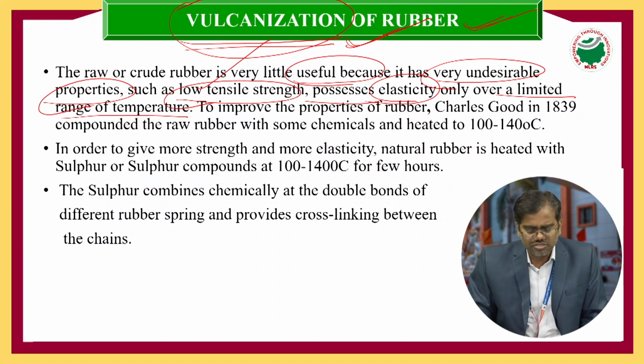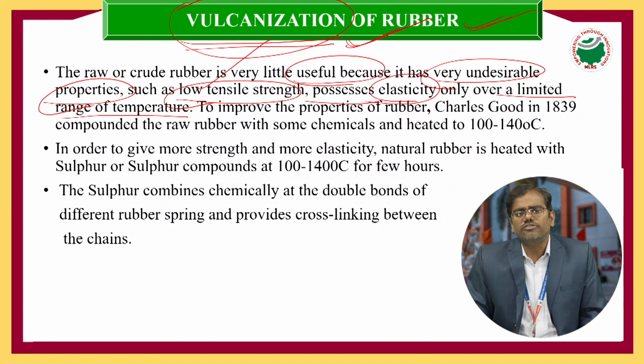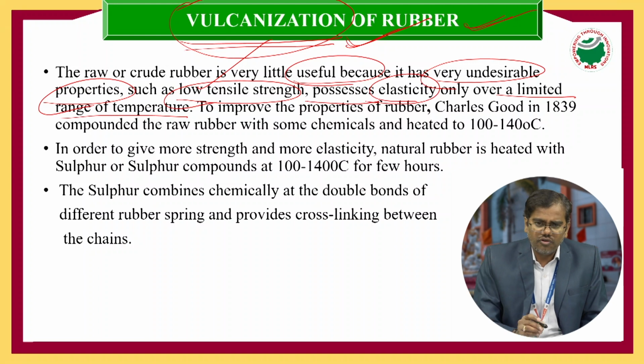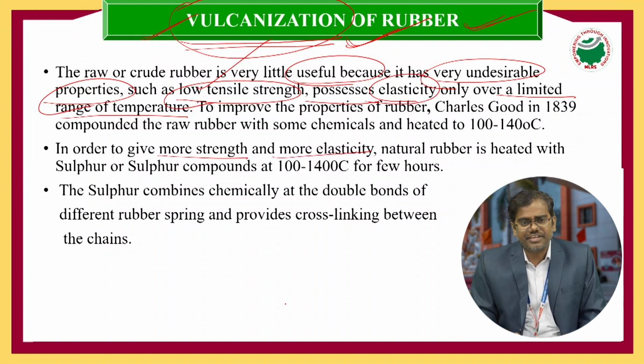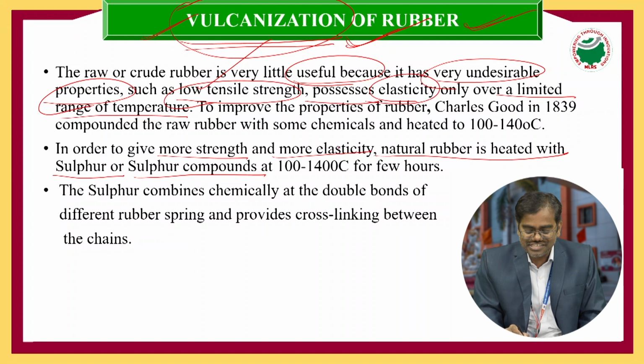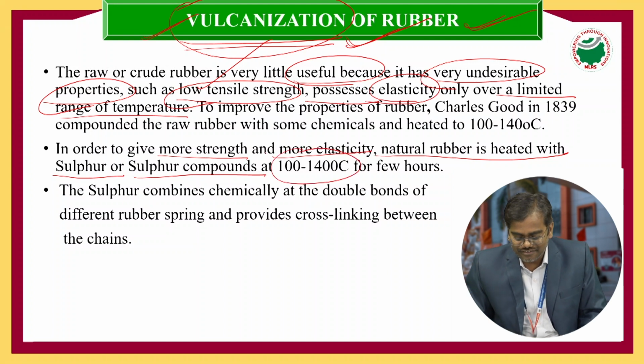So why should we discuss vulcanization? It is to enhance the important properties of natural rubber. That's why we should know about vulcanization of rubber. In order to give more strength and more elasticity, the natural rubber is heated with sulfur or sulfur compounds at 100 to 140 degrees centigrade.